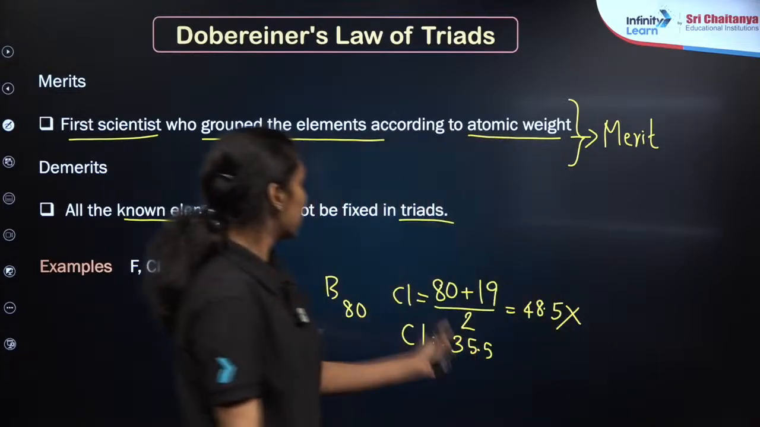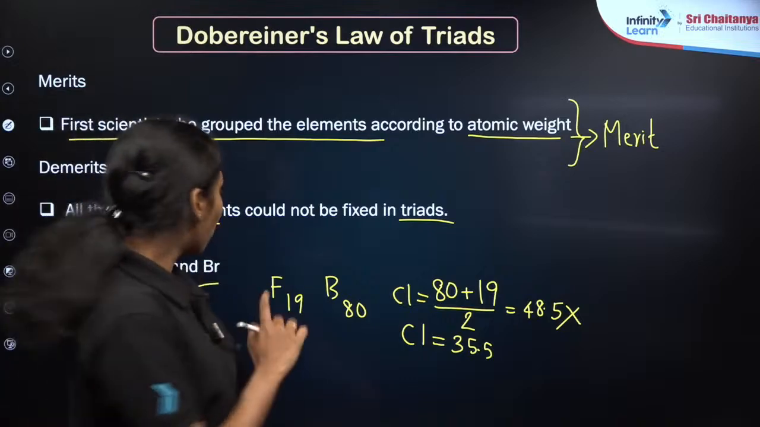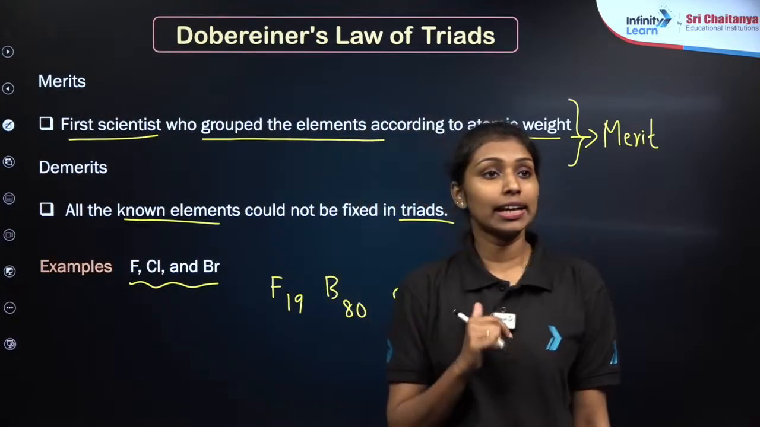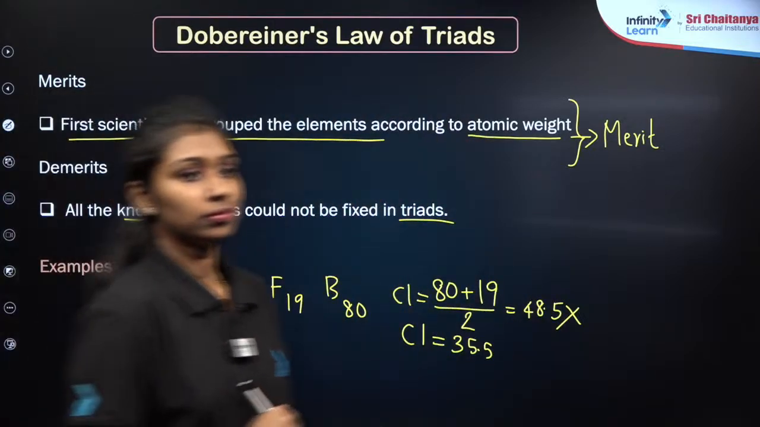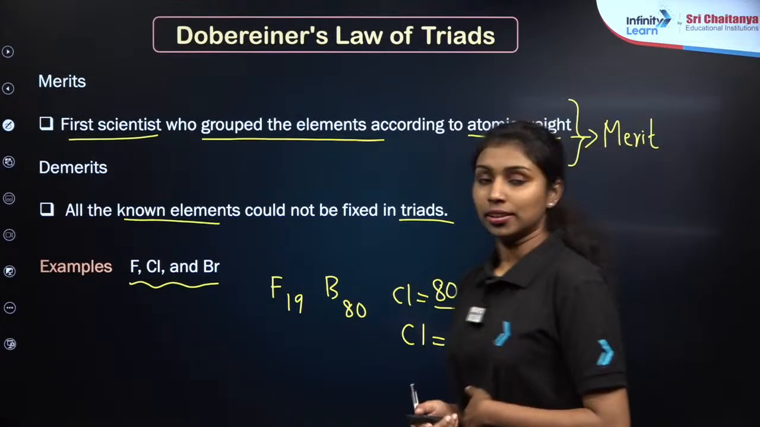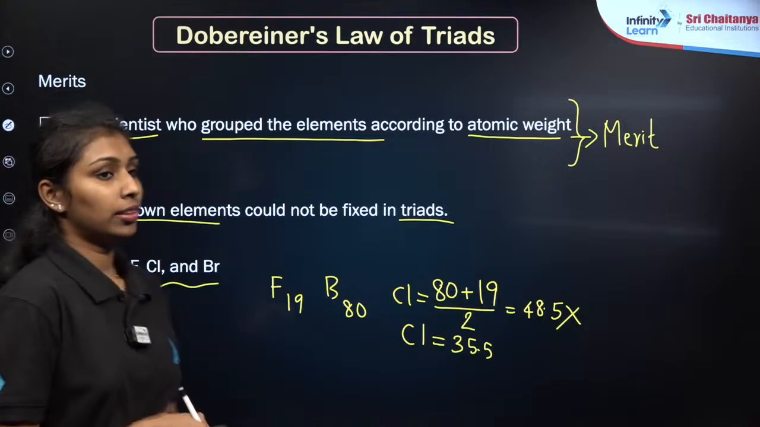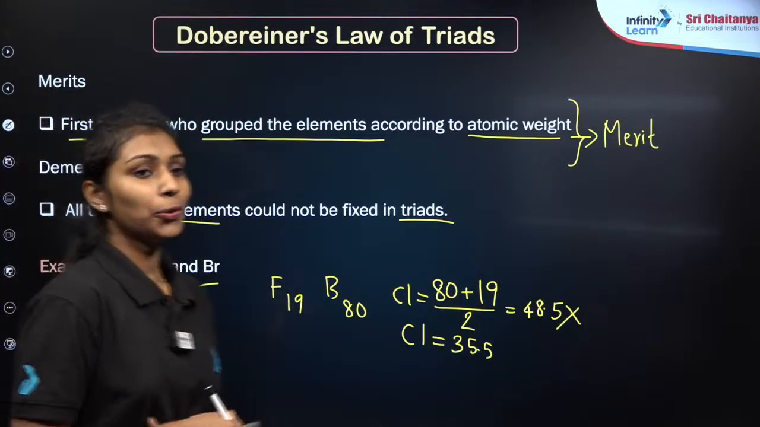Right? Which means these three elements rule out the law of Dobereiner triads. This is the major demerit of the Dobereiner triads. Clear? Okay, fine. Clear now?